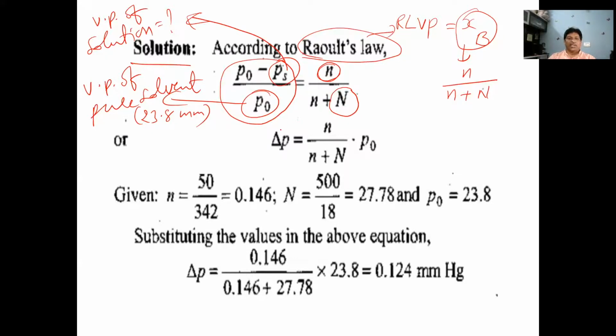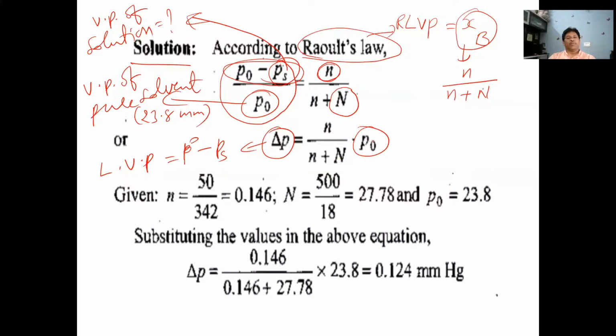Okay, so here, delta P means what? P naught minus PS. P naught minus PS is called the lowering of vapor pressure. So this lowering of vapor pressure, P naught minus PS, is equal to n by n plus N, into P naught.